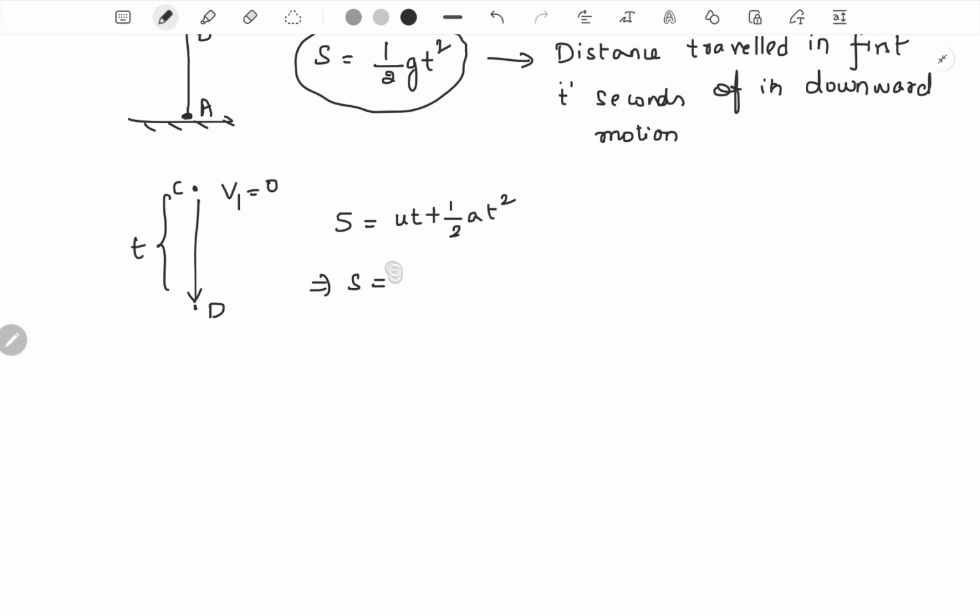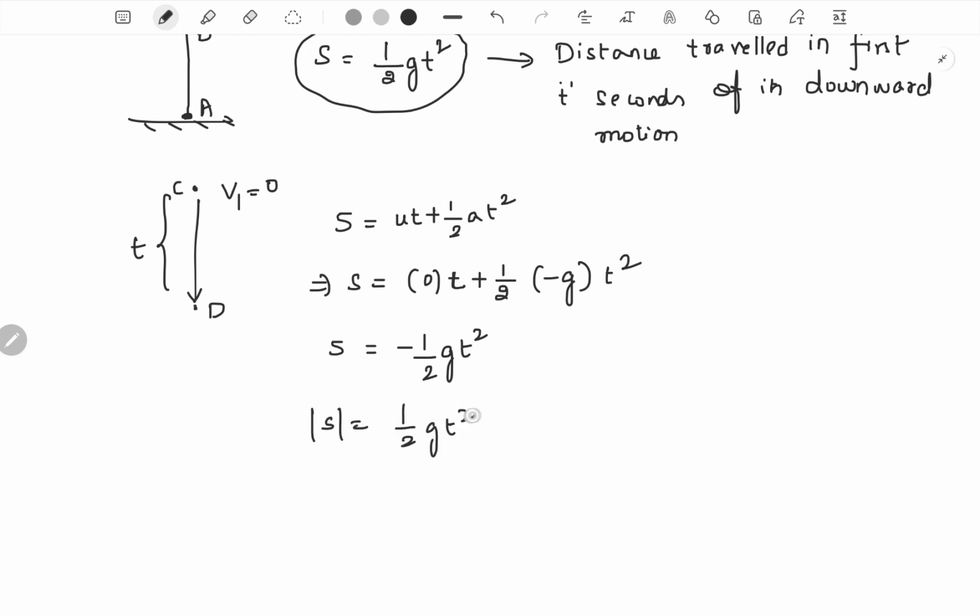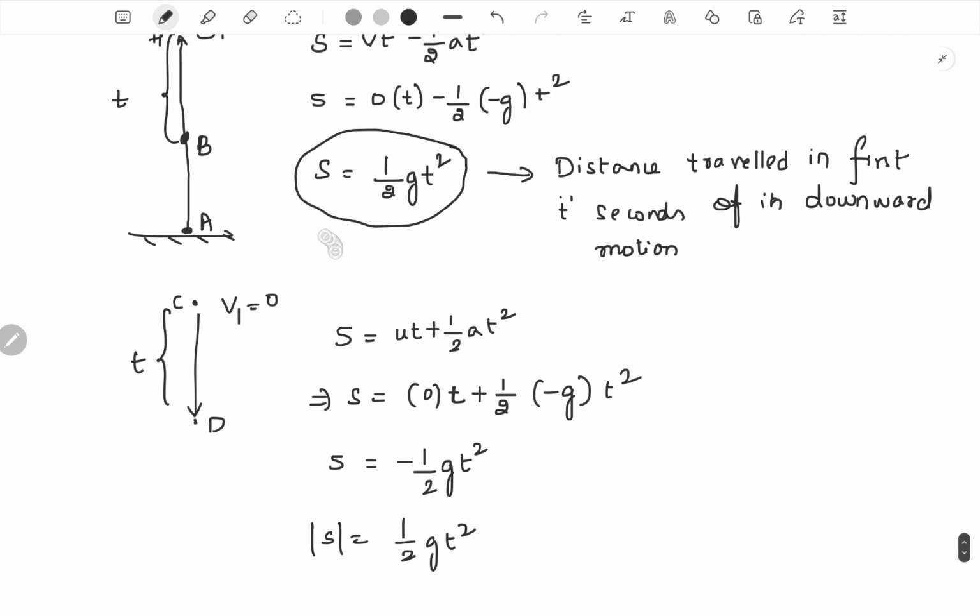It implies S is equal to, so at point C would be the initial point where the velocity would basically be 0, into t plus half into acceleration would be minus g, because it's downwards, into t square. So the displacement of the body as it goes from C to D would be minus half g t square. So what does this minus basically represent? As you can see in the diagram, when it goes from C to D, the displacement is basically in the downward direction. And what is the magnitude of that particular displacement? Half g t square, which is what we got earlier.